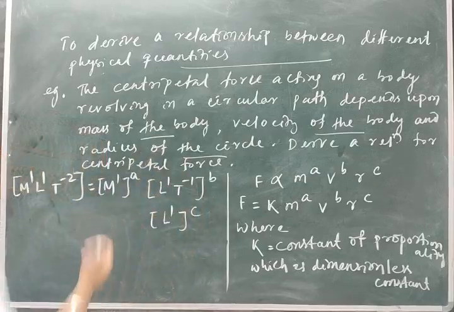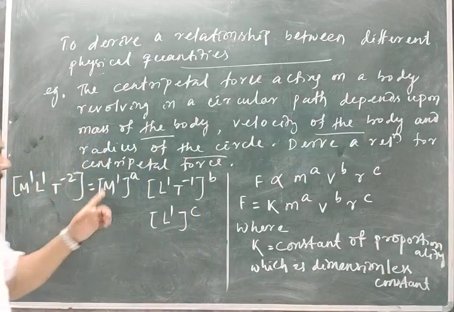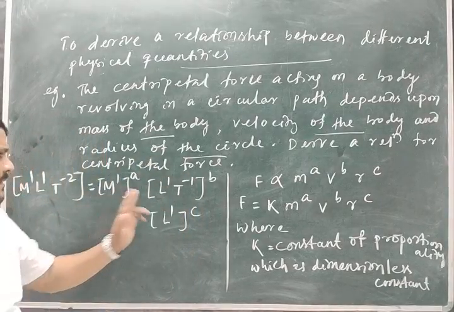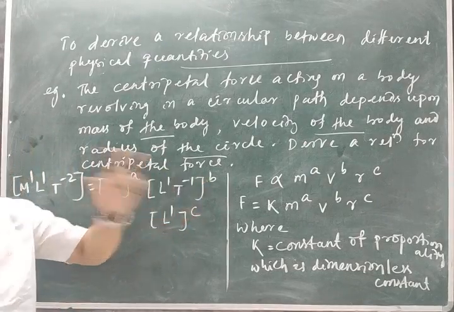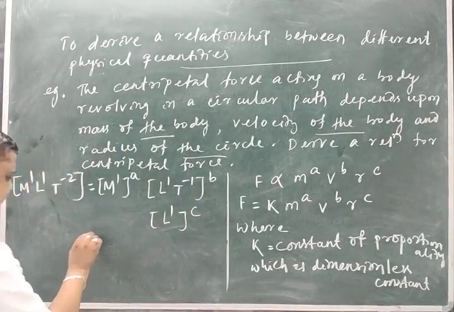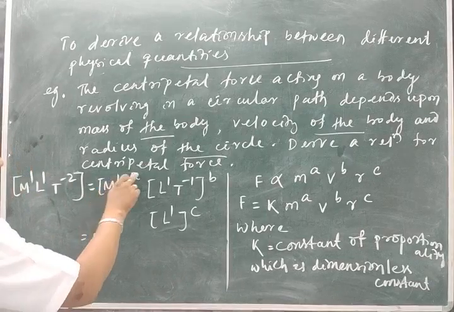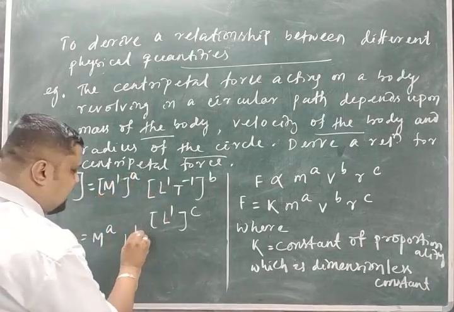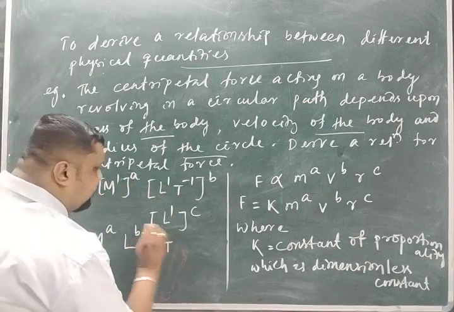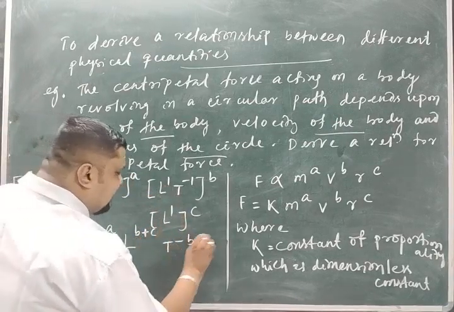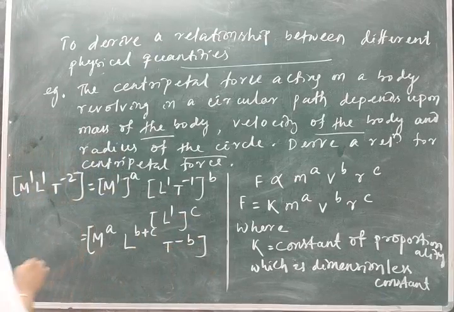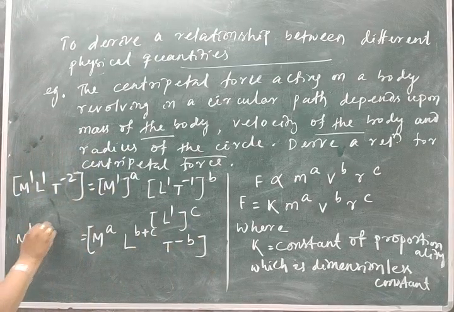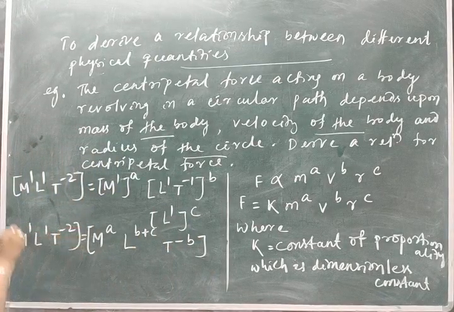Now multiply this. Take powers of M one term, powers of L one terms, powers of T one term. So we will write M^a, L^(b+c), T^-b. Got it? Is equal to, what is the LHS? M^1 L^1 T^-2.